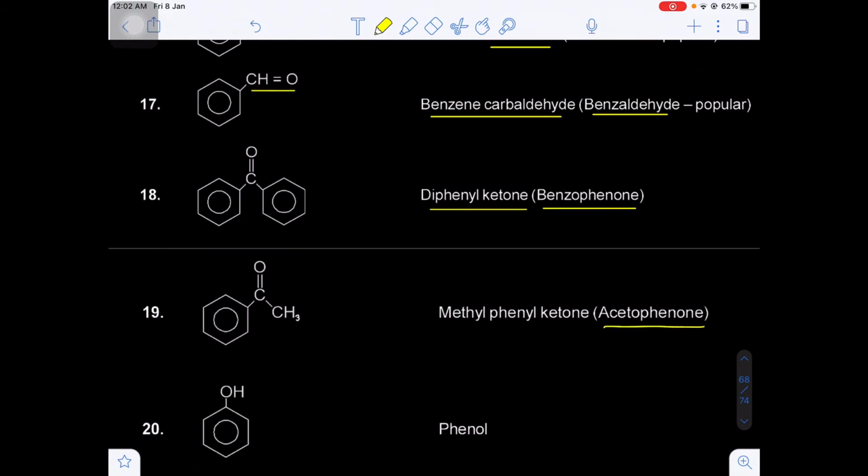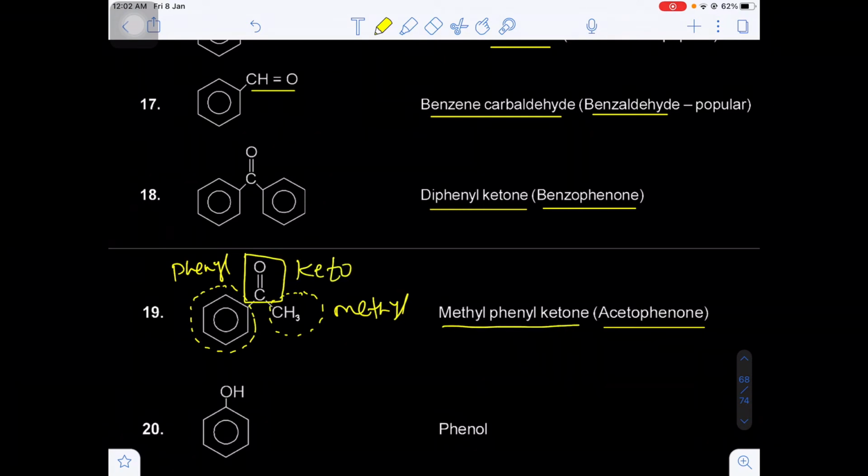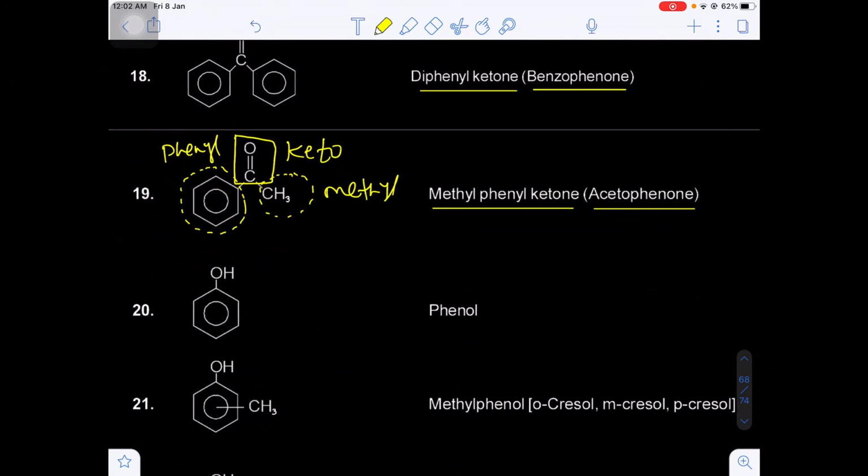Now this is known as acetophenone, C6H5 C double bond O CH3. Otherwise, this part will be the phenyl group, this part will be the methyl group, and the functional group will be the keto. What will be the functional group here? Keto. So that's why what we are writing here is methyl phenyl ketone.